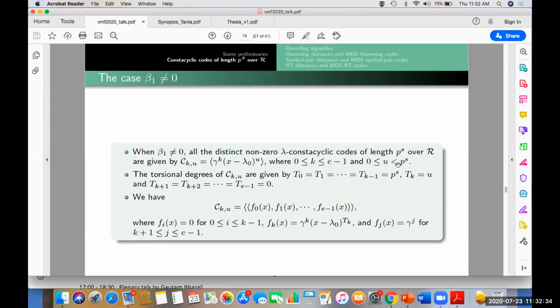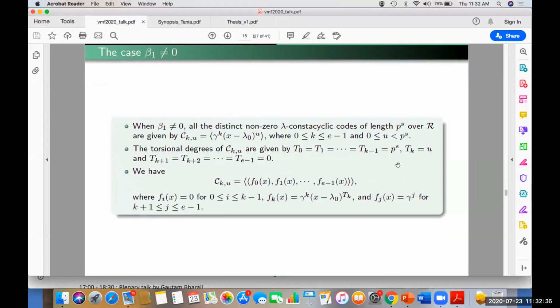However, in the case when beta 1 is non-zero, Dinh has determined the algebraic structures. But here we also note that every lambda constacyclic code has a unique generating set of the form f0, f1, ..., f(p minus 1), where the fi's are given by this. Therefore, in every case, a lambda constacyclic code has a unique generating set of the form f0, f1, ..., f(p minus 1).